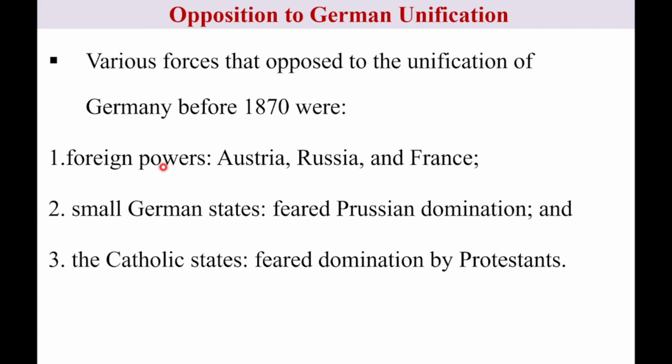Similar to that, German unification was also challenged by the existence of foreign powers like Austria, Prussia, and France. The Vienna Congress created the German Confederation under the domination of Austria. By using their position, Austria began to challenge the process of German unification.